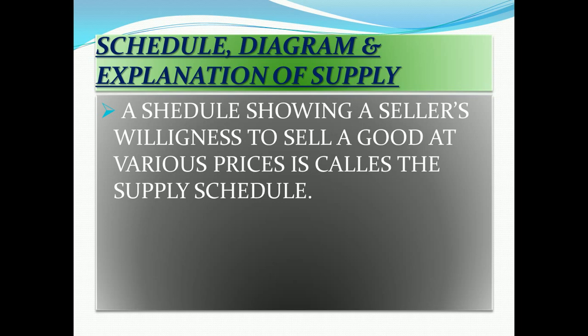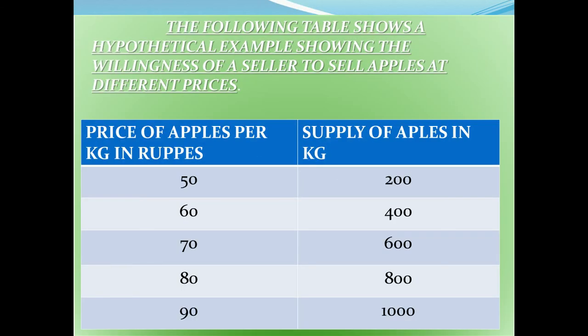Now, with the help of a diagram, schedule and explanation of the supply. A schedule showing a seller's willingness to sell goods at various prices is called a supply schedule. Here is a schedule of this. Here we can see the price of apple per kg in rupees 50, 60, 70, 80, 90, and supply of apple in kgs 200, 400, 600, 800, 1000. This is in hundreds, right?